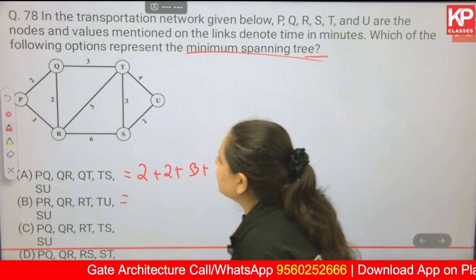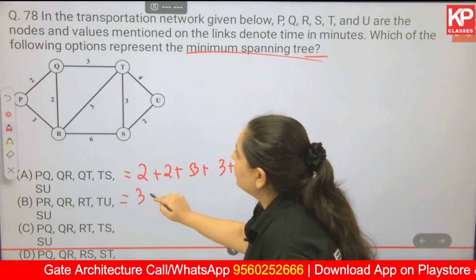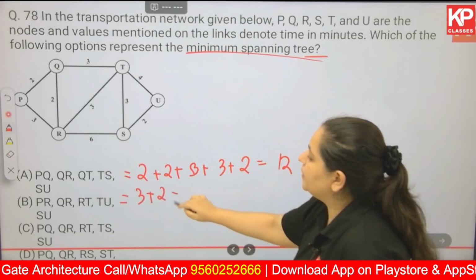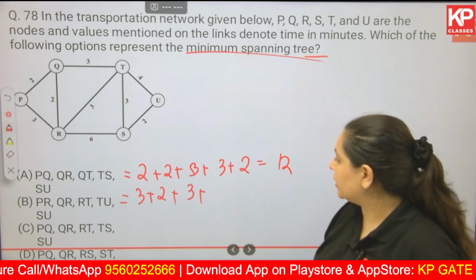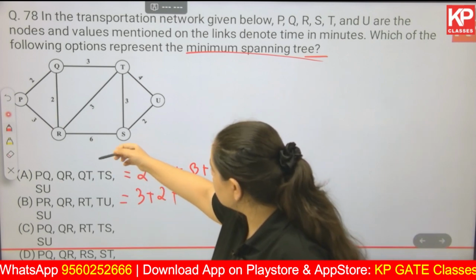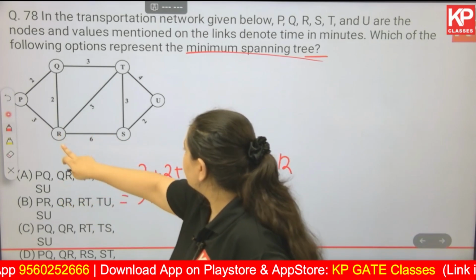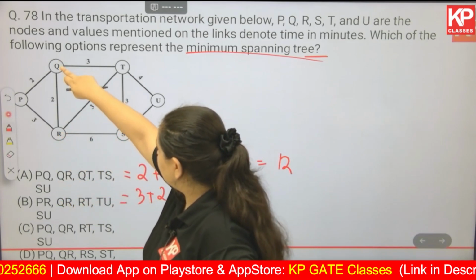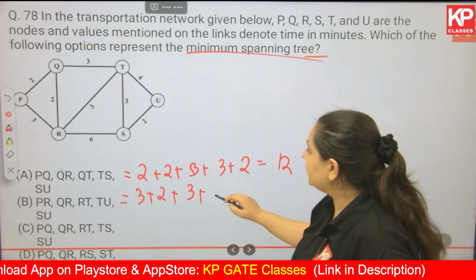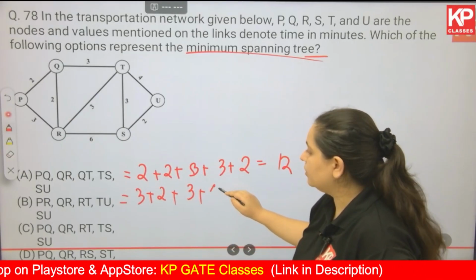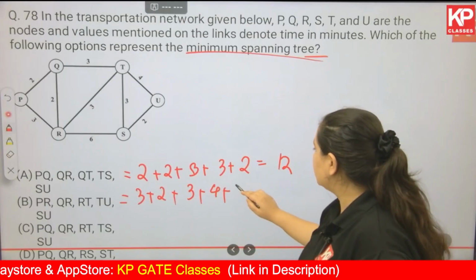Next, PR is 3, okay, QR is 2, okay, and RT is 3, then TU is 4 plus SU is 2.